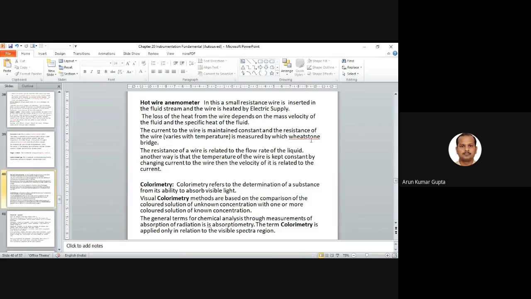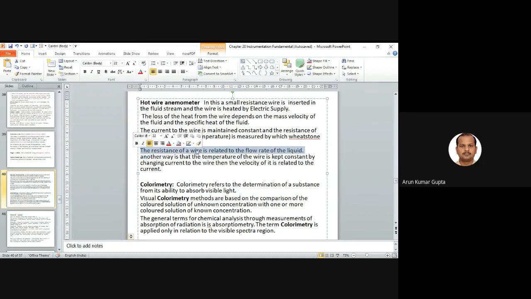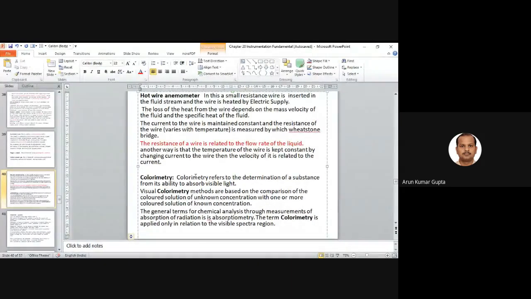This is measured by the Wheatstone bridge, and the resistance of the wire is related to the flow rate of the liquid. So this is an important point: the resistance of a wire is related to the flow rate of the liquid. Another way is that the temperature of the wire is kept constant by changing the current to the wire, and then the velocity is related to the current. This is a very useful technique to measure velocity. This is a hot wire anemometer, comparing the resistance with the temperature.